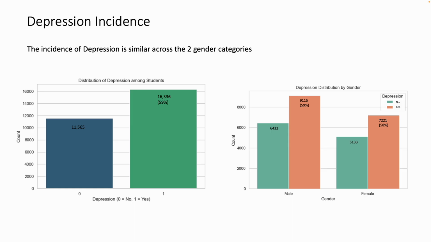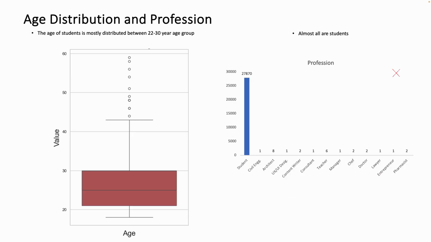If we look at the incidence of depression, there are about 59% of depression cases which are classified as yes. If we look at the split by gender, the percentage of depression cases is very similar. In male it is 59%, in female it is 58%. With respect to age distribution, the box plot clearly shows that largely the age group is between 24 and 30 years, which we have seen earlier as well.